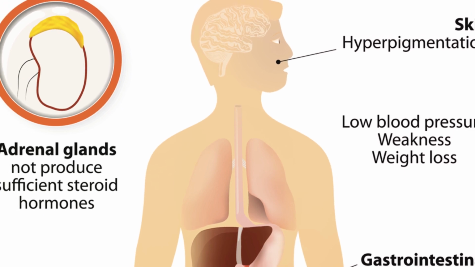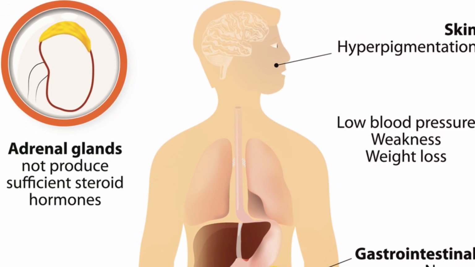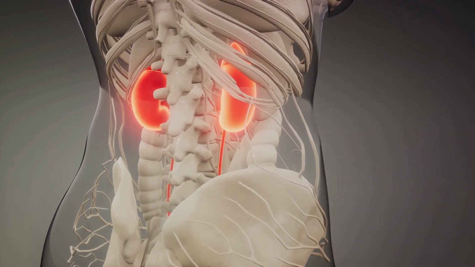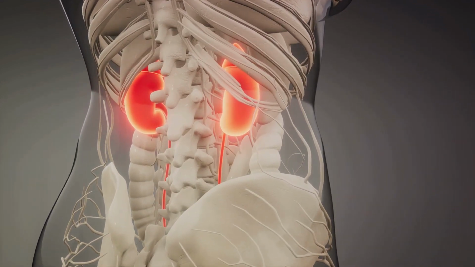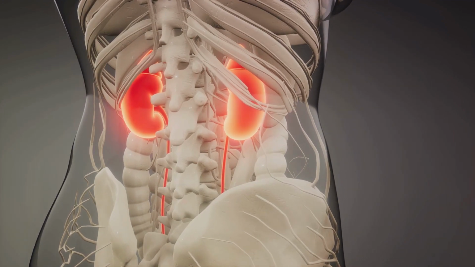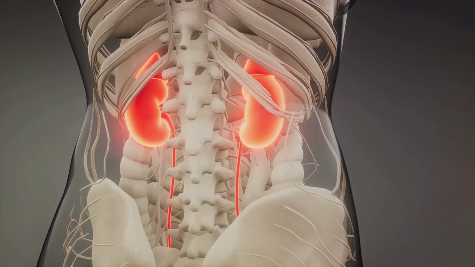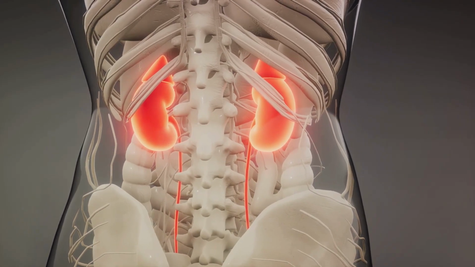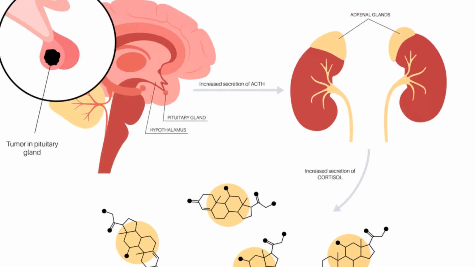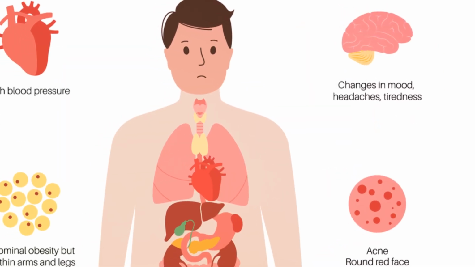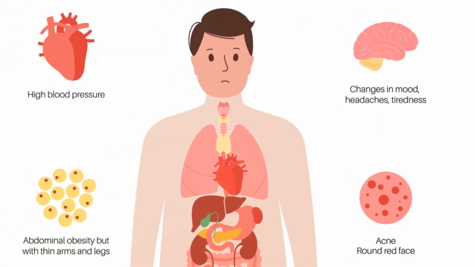In our discussion, we delved into primary adrenal insufficiency, known as Addison's disease, which arises from dysfunction of the adrenal glands themselves. The result is a decreased production of cortisol, our body's primary stress hormone, leading to symptoms such as fatigue, weight loss, and low blood pressure. Interestingly, this insufficiency triggers the pituitary gland to secrete more ACTH in an attempt to stimulate the malfunctioning adrenal glands.